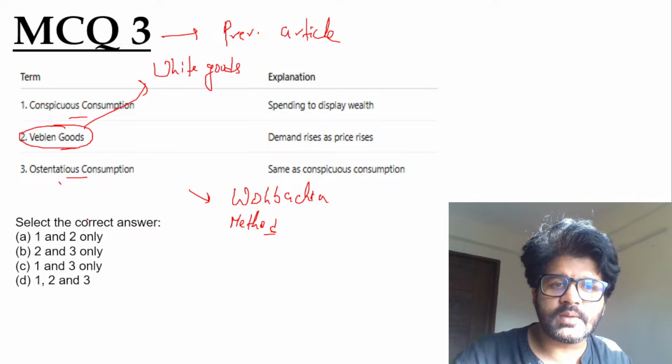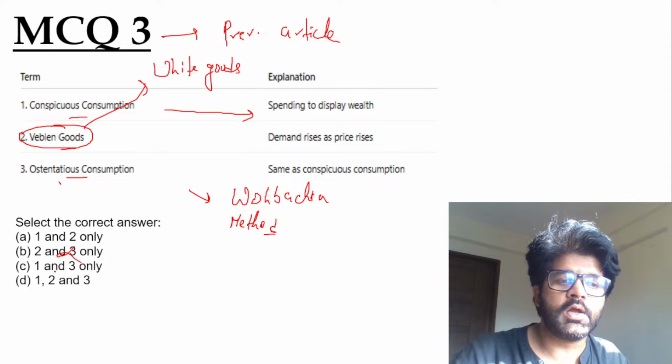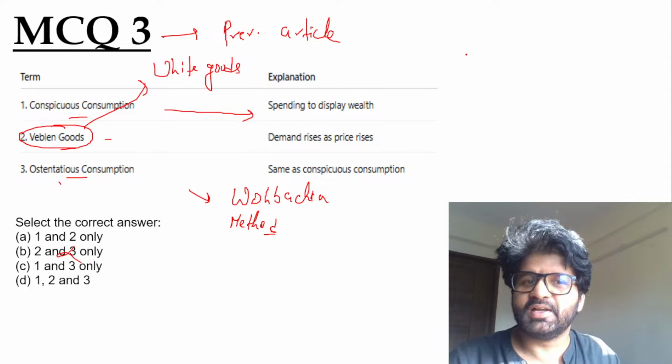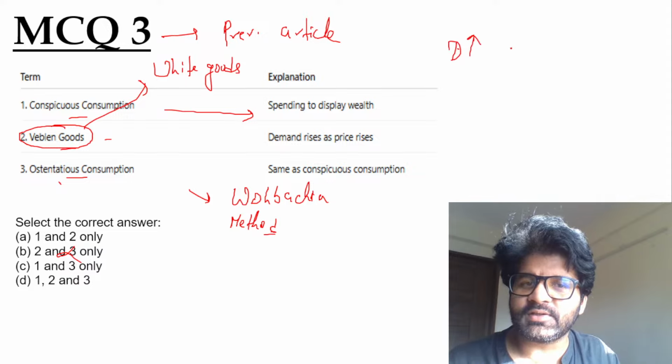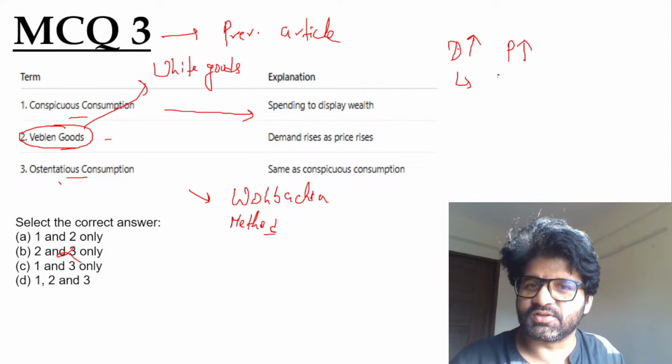So conspicuous consumption is spending to display wealth. So this looks correct. The first looks correct. Eliminate B. You're left with A, C, D. Veblen goods. Now, what happens in Veblen goods? As demand rises, their price rises. So why? Because these are show-off goods.